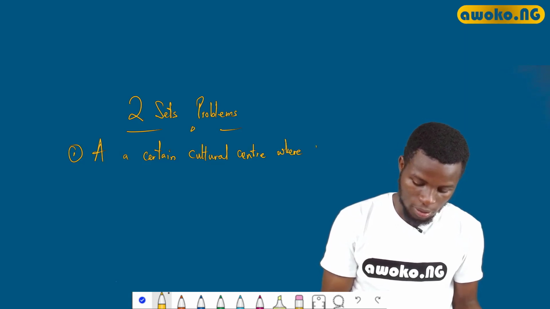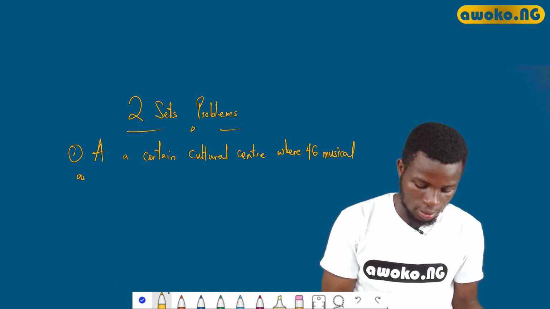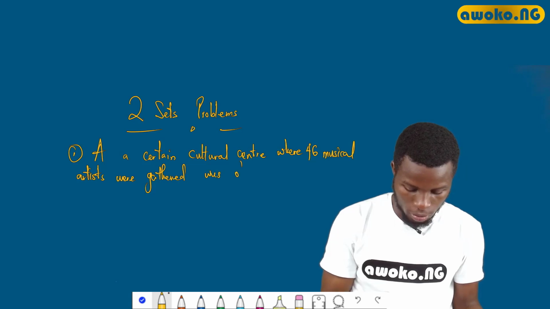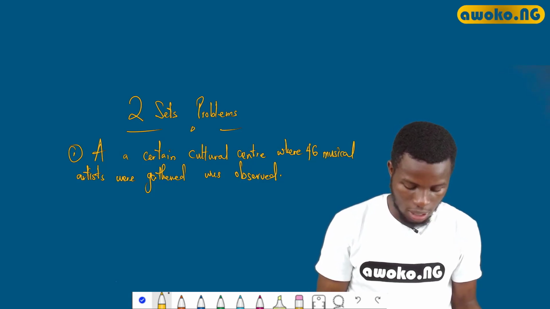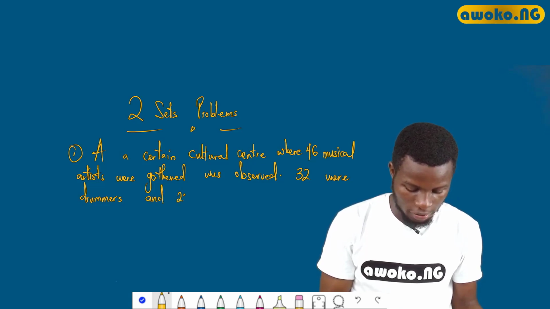where 46 musical artists were gathered was observed. The information here is we're told that 32 were drummers and 25 were singers.